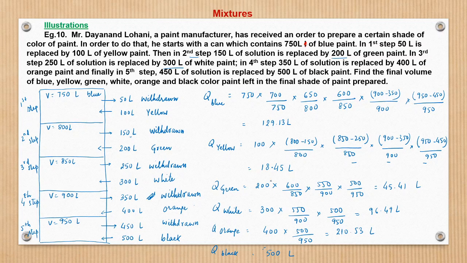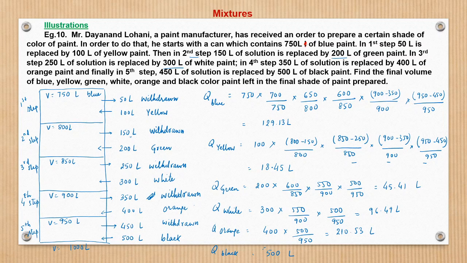So now blue color is 129 liters, yellow color is 18 liters, green color is 45 point something, white is 96.49, orange is 210.53, and black is 500 liters. When we add this, it will be 1000 liters, because here also the volume will be 950 minus 450 plus 500, which is nothing but, after this operation, a 1000 liter solution is prepared.